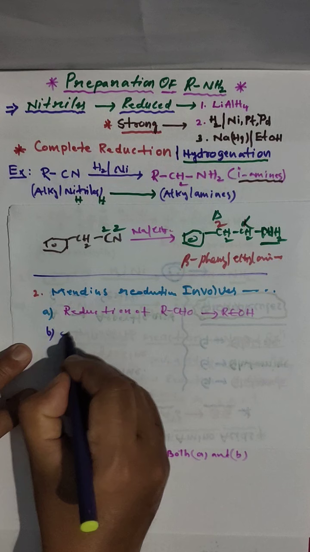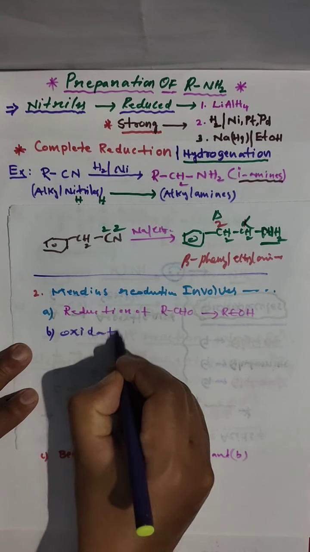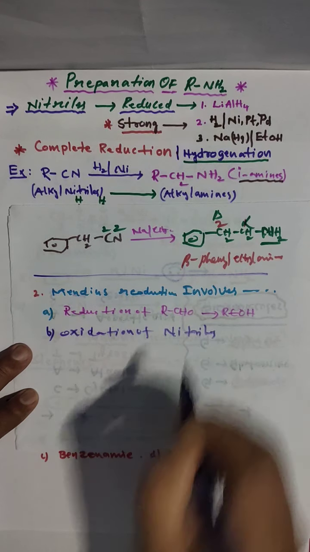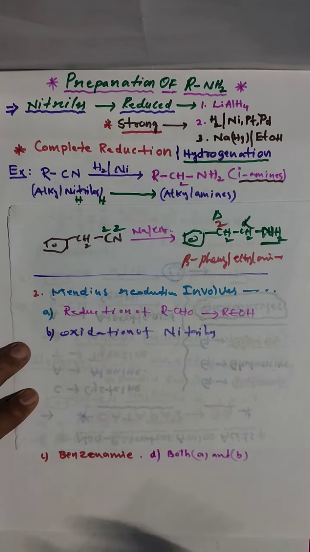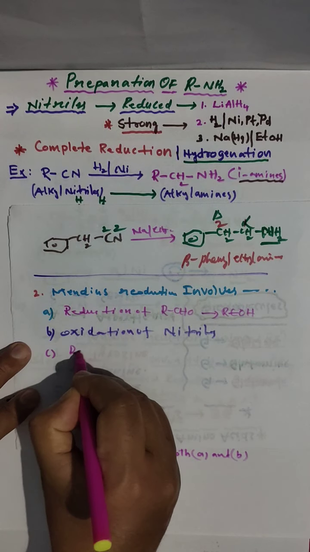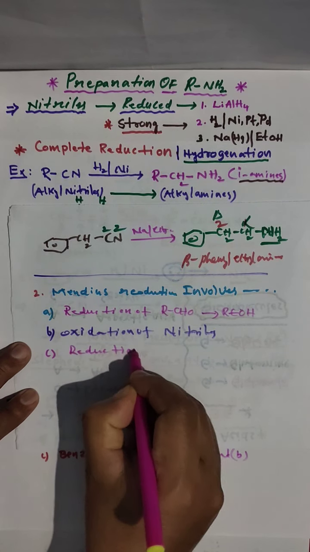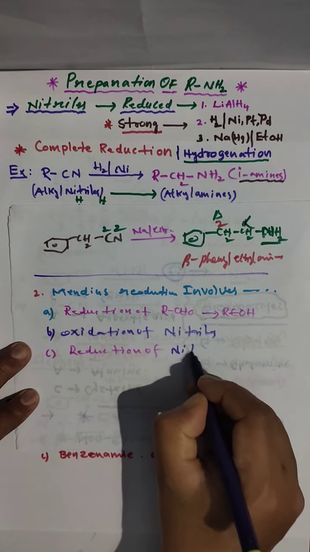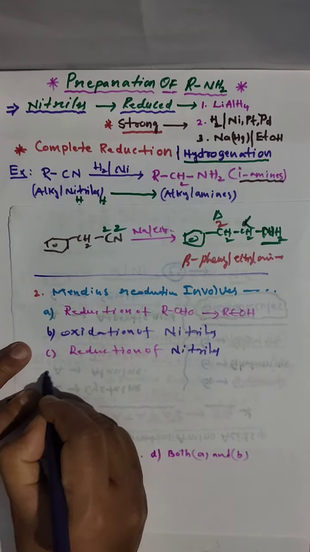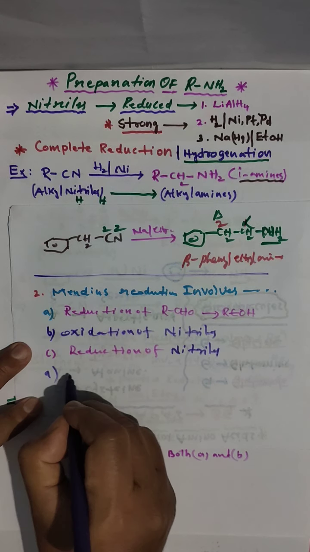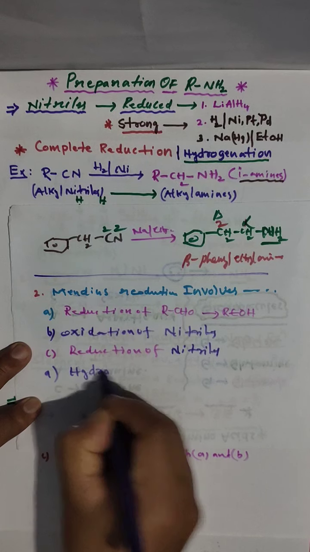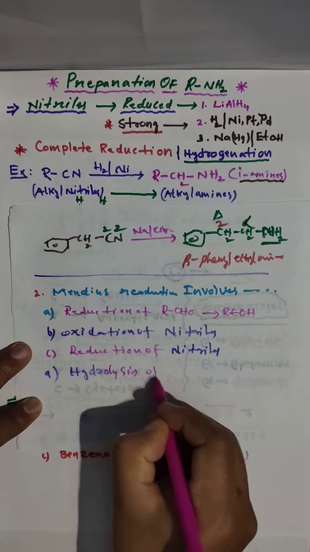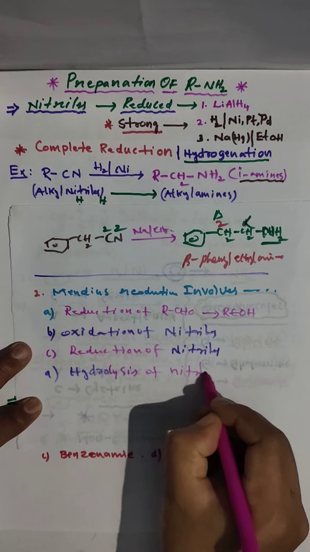Option B is oxidation of nitriles. Option C is reduction of nitriles. And option D is hydrolysis of nitriles.